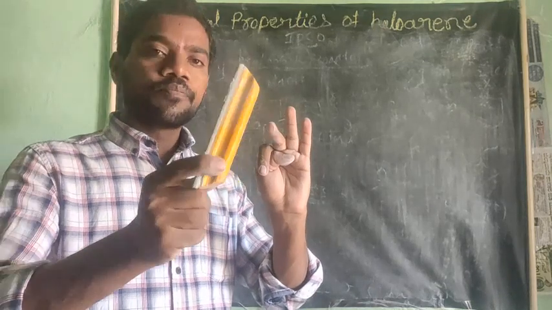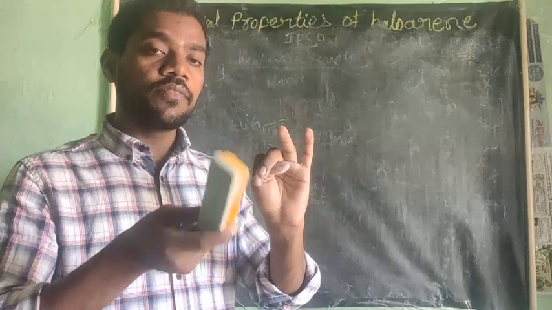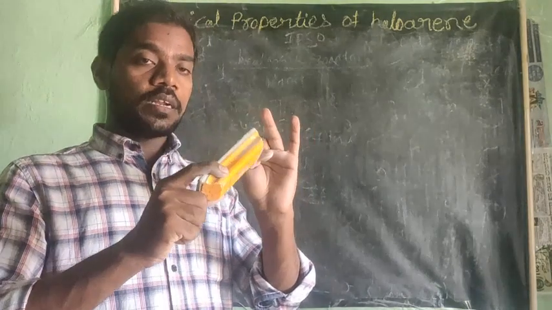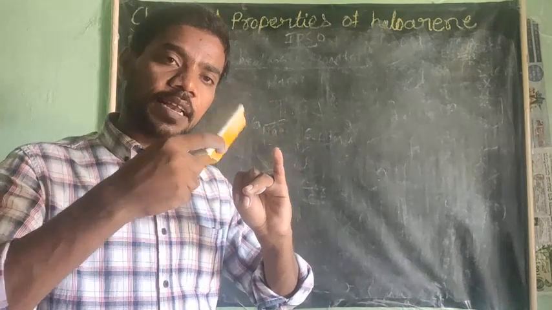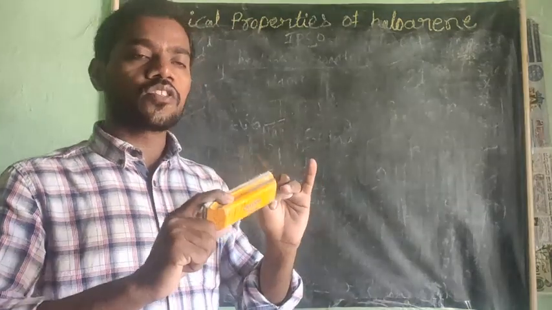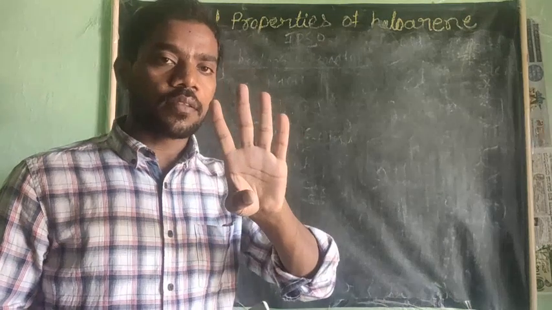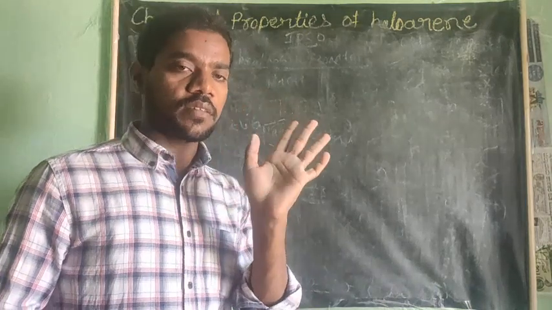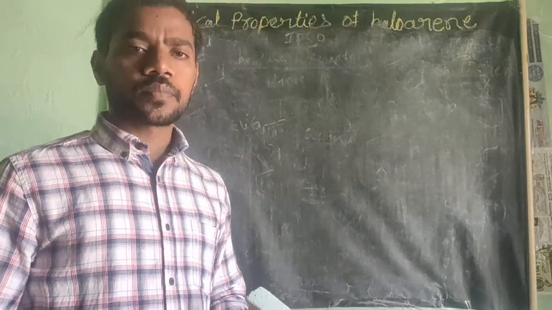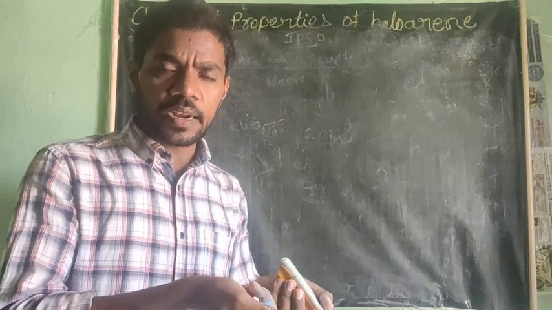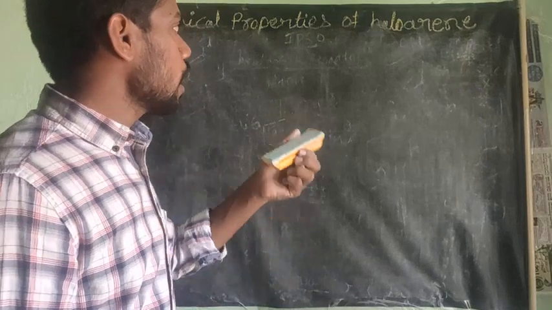Third reason, it does not form a stable carbocation. The phenyl carbocation is very unstable. Therefore, it does not undergo nucleophilic substitution reaction. Also, the phenyl ring is already electron rich, and the nucleophile is also electron rich. Due to these electron rich species, repulsion takes place. For these four reasons, nucleophilic substitution does not take place for haloarenes. Now, since nucleophilic attack does not happen, electrophilic attack must happen. Therefore, the next concept is electrophilic substitution reactions of haloarenes.